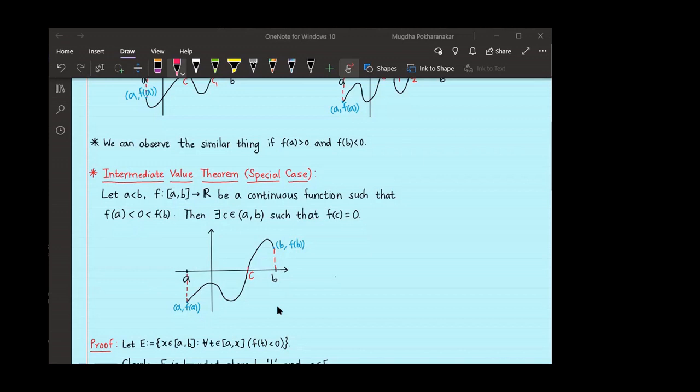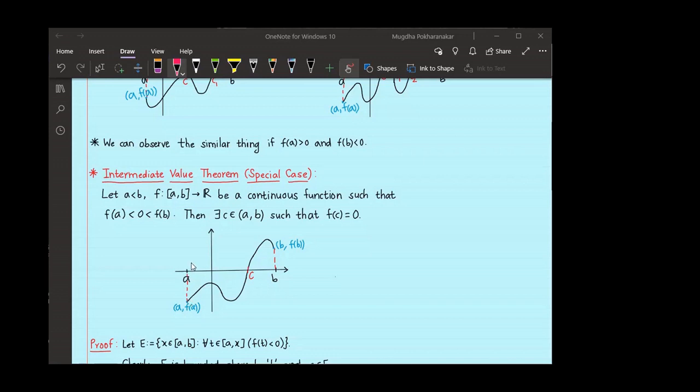So E is non-empty. Just to get used to the lemma which we proved, can you give me one more element of E? See, f of a is negative. So this triggers us to use the lemma which we proved: since f is continuous on closed interval [a, b], in particular it is continuous at a, so there exists a delta greater than 0 such that for any x in (a minus delta, a plus delta) intersected with closed interval [a, b], f of x will be negative there.